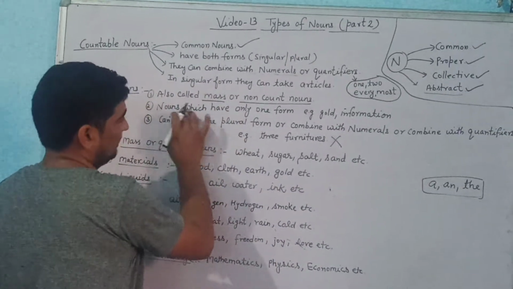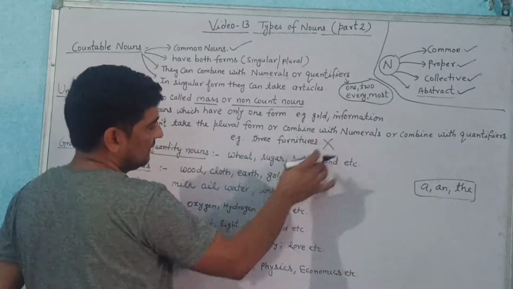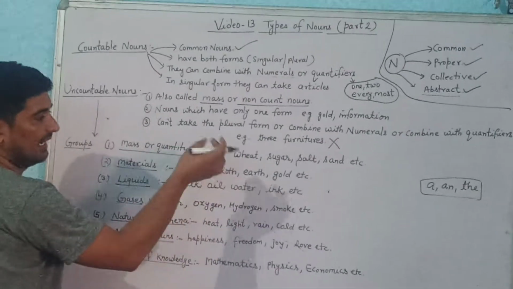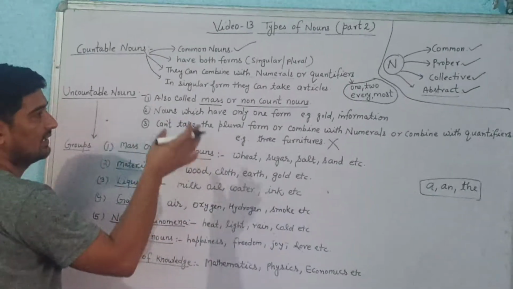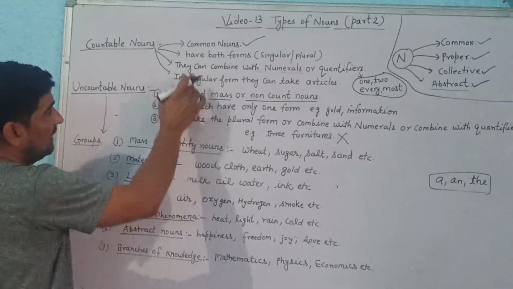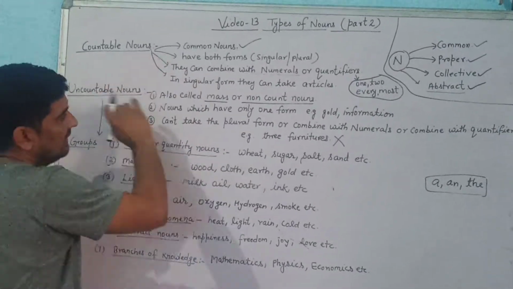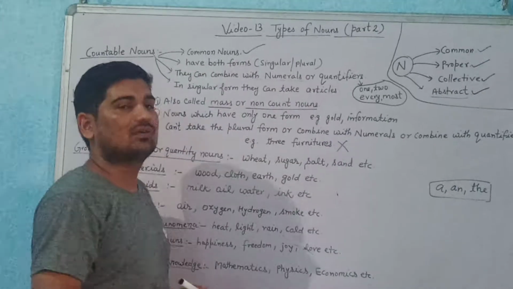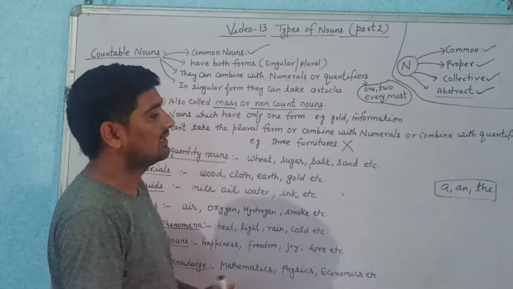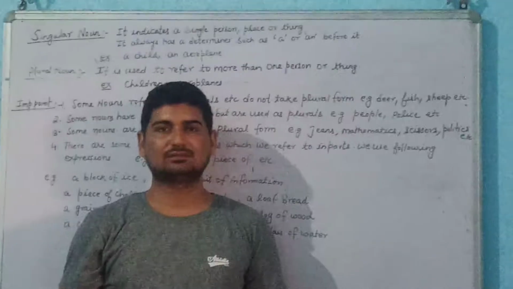So they can have only one form. We are not going to add any s, es or whatever it is. We are not going to change it. We will use it as it is. But countable nouns can combine with numerals or quantifiers, and moreover they can take articles also, a and the.